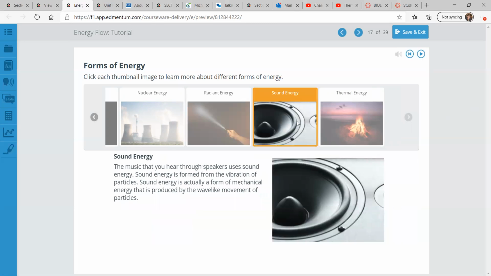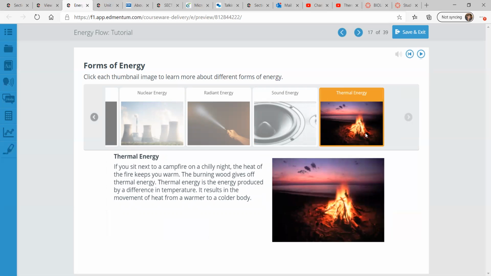Another popular one, sound energy, music that you hear through your speakers or your earphones, headphones, whatever you listen to. Sound energy is formed from the vibration of particles. Sound energy is actually a form of mechanical energy that we talked about earlier that is produced by the wave-like movement of particles.